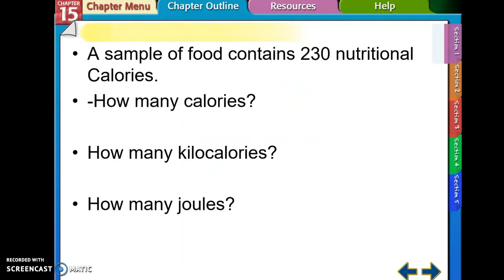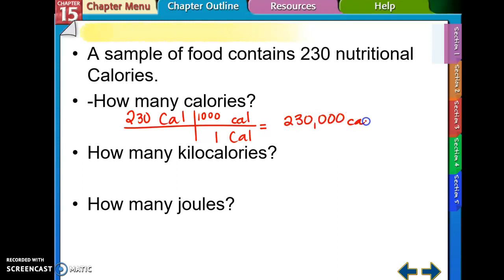So right here, we did this one in class, but if we have 230 nutritional calories, and the question is how many heat calories do we have, we would just set up a conversion, 230 nutritional calories to heat calories, and heat calories is a little c, nutritional calories is a big C. There is 1 nutritional calorie for every 1,000 heat calories, so my answer would be 230,000 little c heat calories.